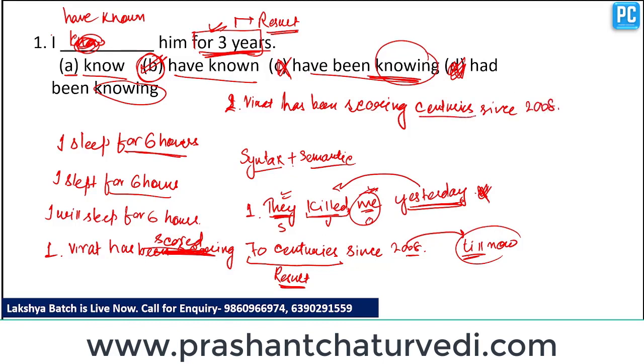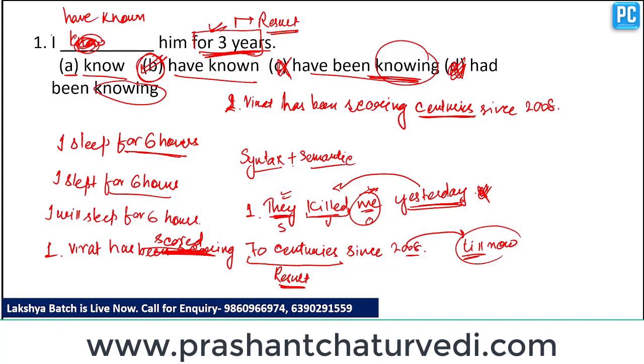So here centuries is not showing any kind of result. It is not a result. If I write 70 centuries, 70 centuries is a result since 2008 till now. But if I only write centuries, it is not a result at all. So if it is not a result, we can use the present perfect continuous form. But if the result is given in any kind of sentence, we use present perfect tense. So Virat has scored 70 centuries since 2008.